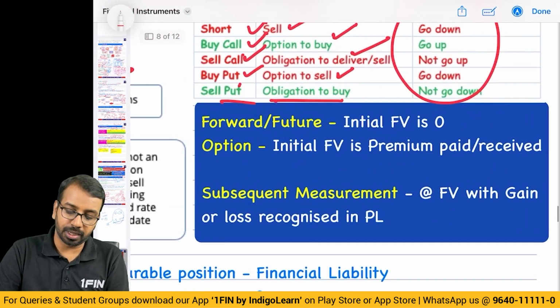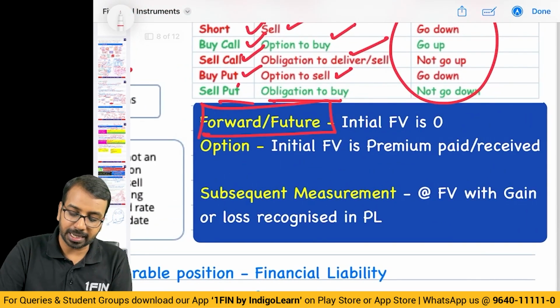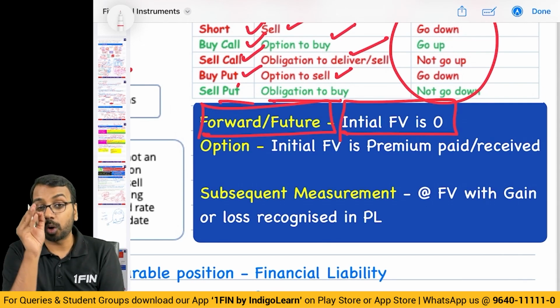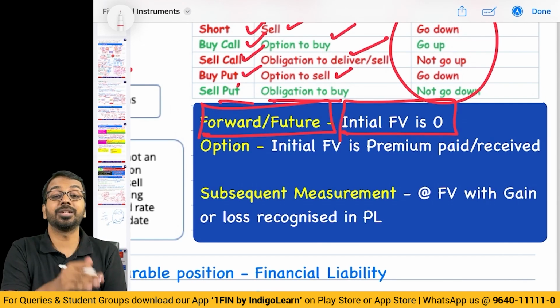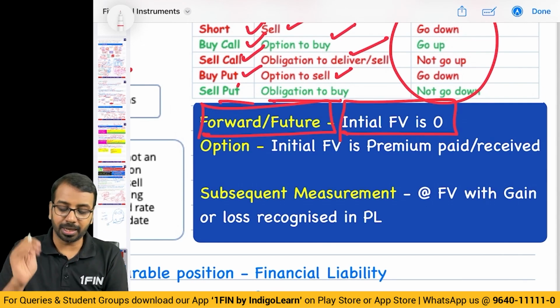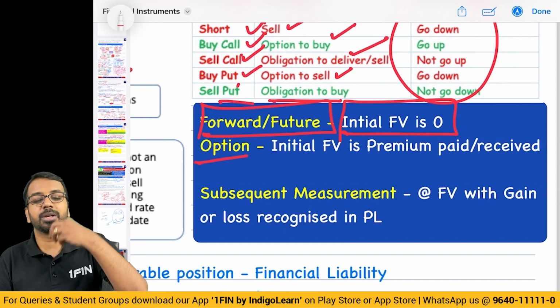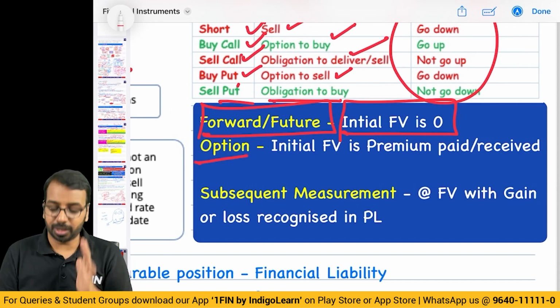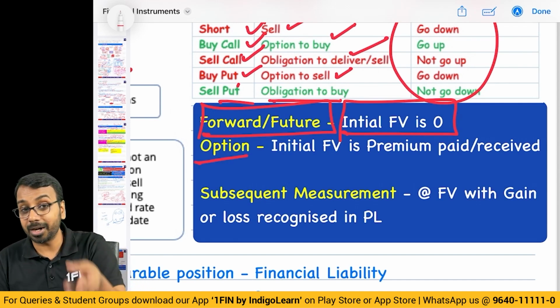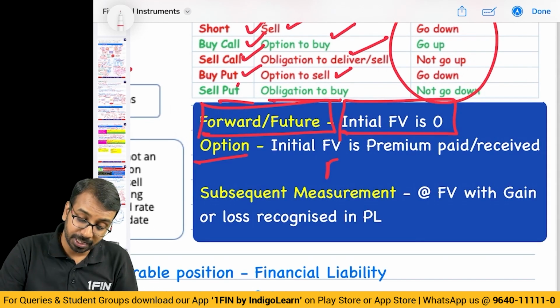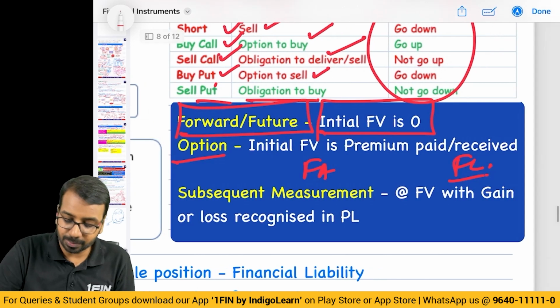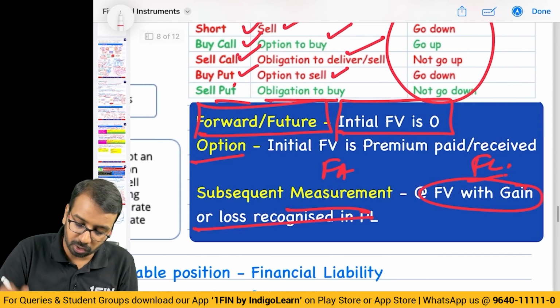Now, as far as accounting is concerned, for forward and future contract, initial fair value is 0. So, on the date of inception of the contract, there is no accounting entry. For option, initial premium paid or received will be accounted. If I paid a premium, it will be a financial asset. If I have received a premium, it will be a financial liability. Subsequent measurement, fair value, gain or loss recognized in P&L.